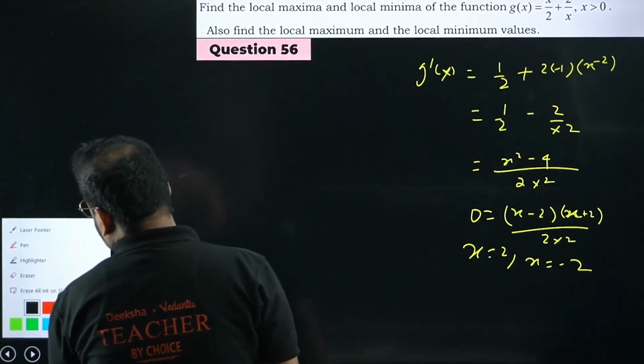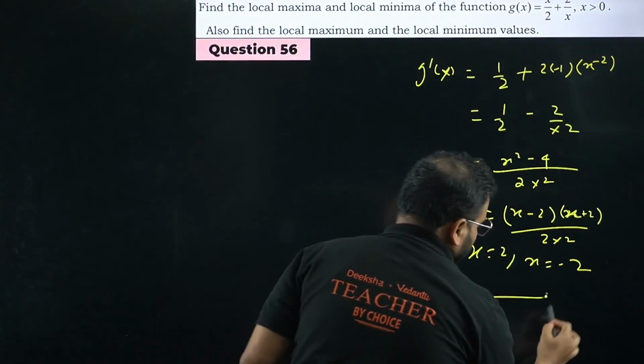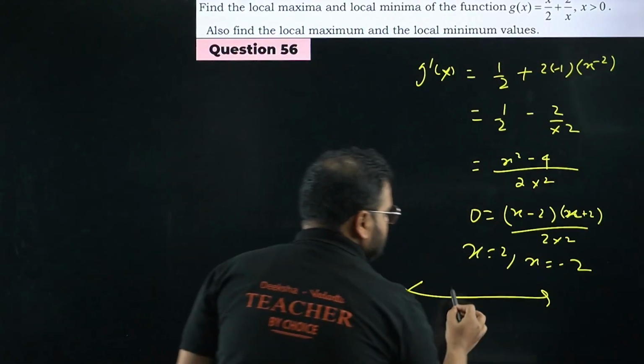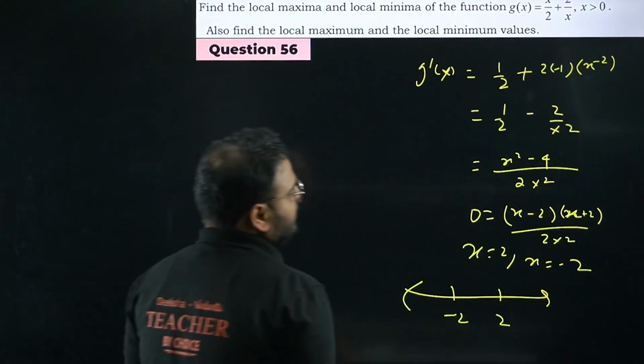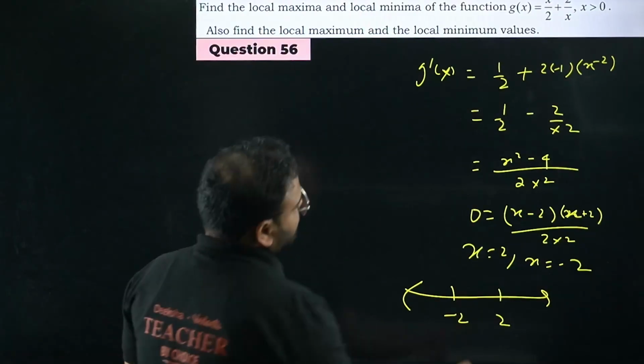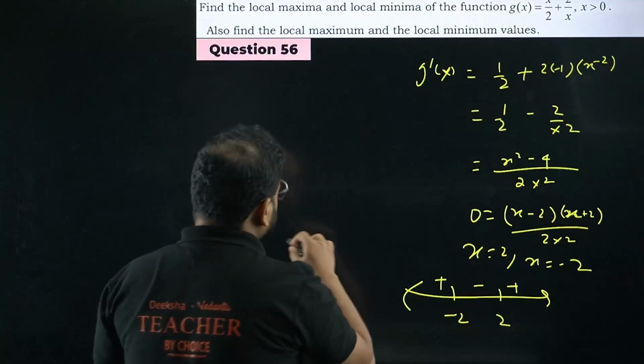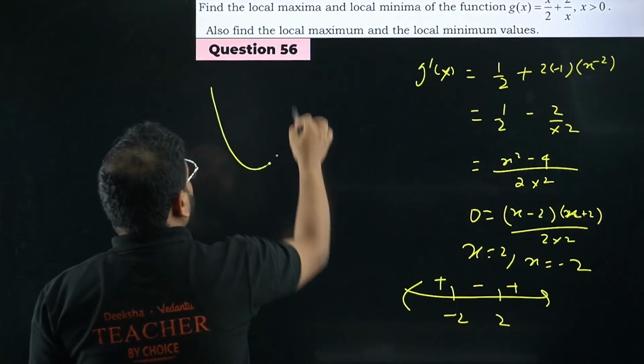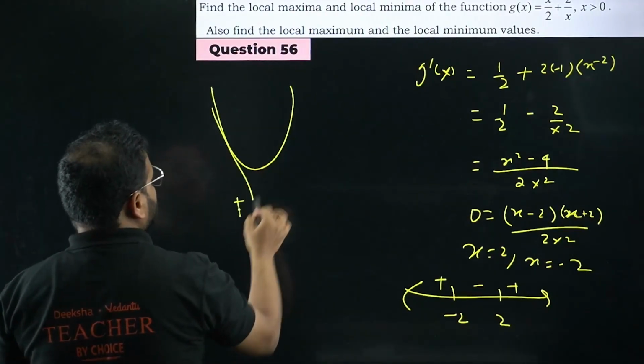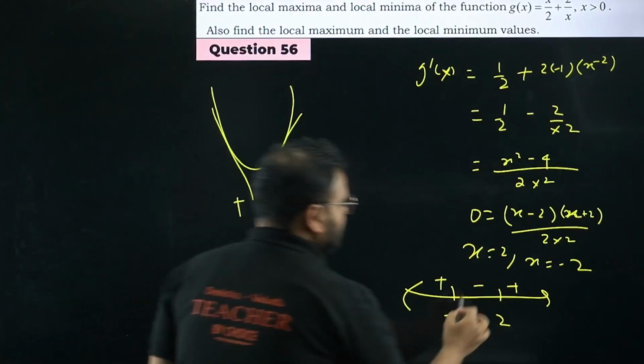If you plot this on the number line, this is easier, okay, to find from the first derivative test. You get here minus 2 and plus 2. Okay, we are looking for positive signs. So we have plus, minus and plus. Sign change from negative to positive. Remember this? Local minima. What is the slope over here? Positive, sir. Slope over here? Negative, sir. Sign change, please check.